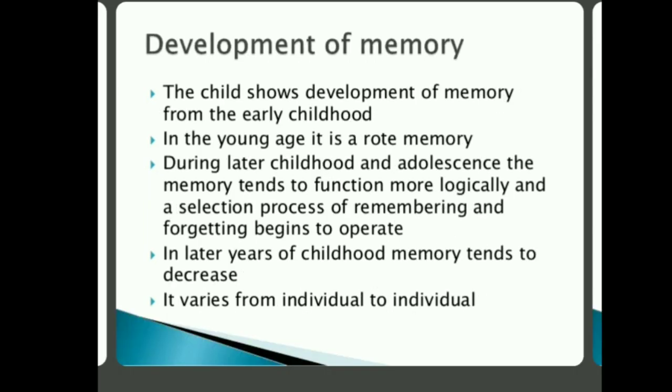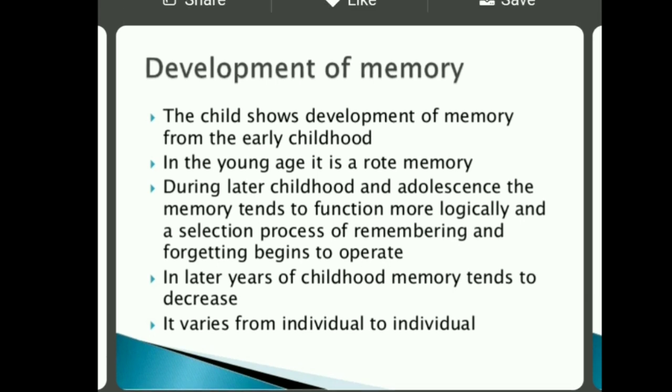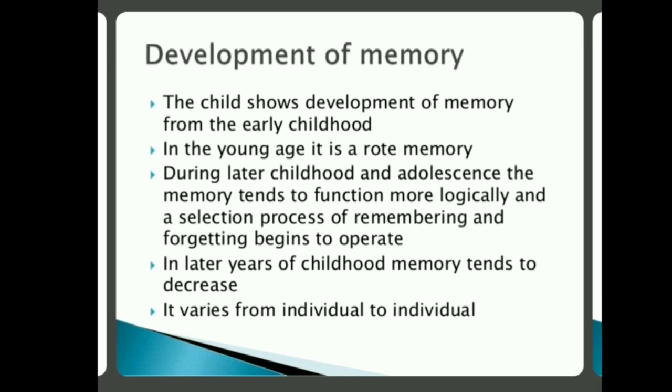Now, how does the development of memory as a cognitive development occur? First, the child shows development of memory from early childhood. To remember something, to retain something in the brain, this occurs from early childhood. At a young age, it is a rote memory. At the young age, he just remembers something, he doesn't understand anything.